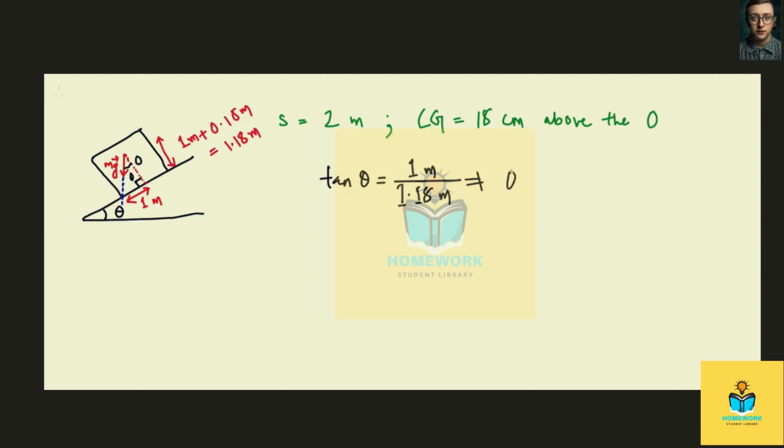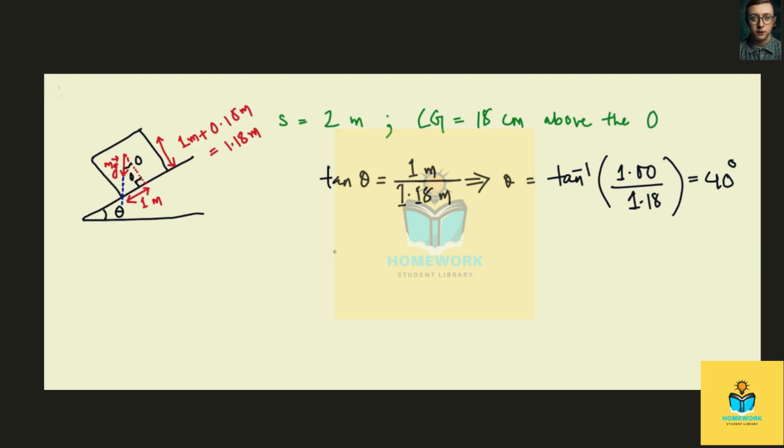And this gives theta equal to tan inverse of 1 over 1.18, and this gives theta to be 45 degrees, approximately, to two significant figures.